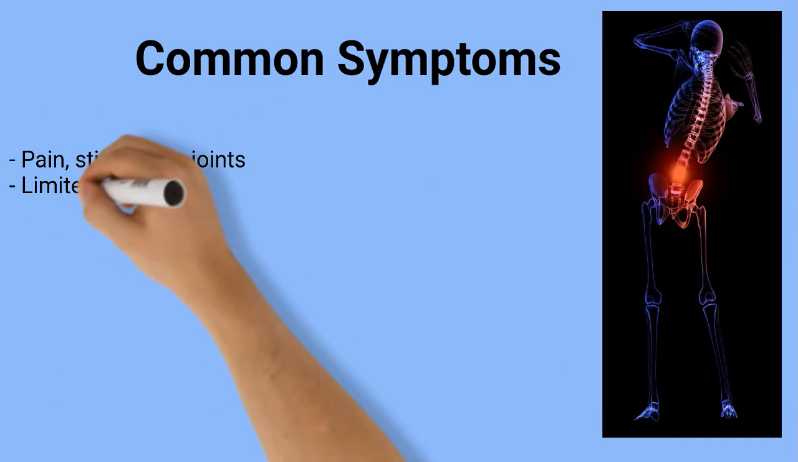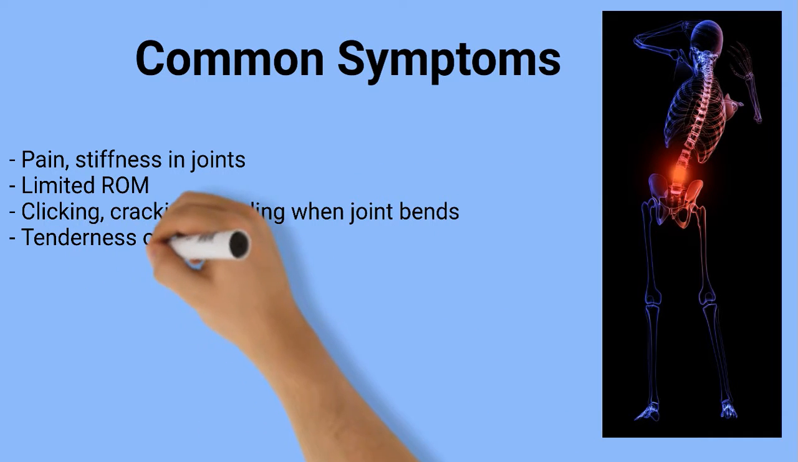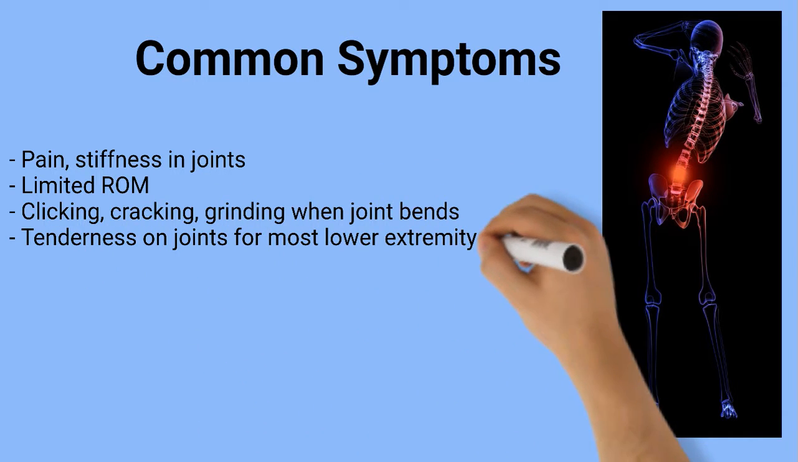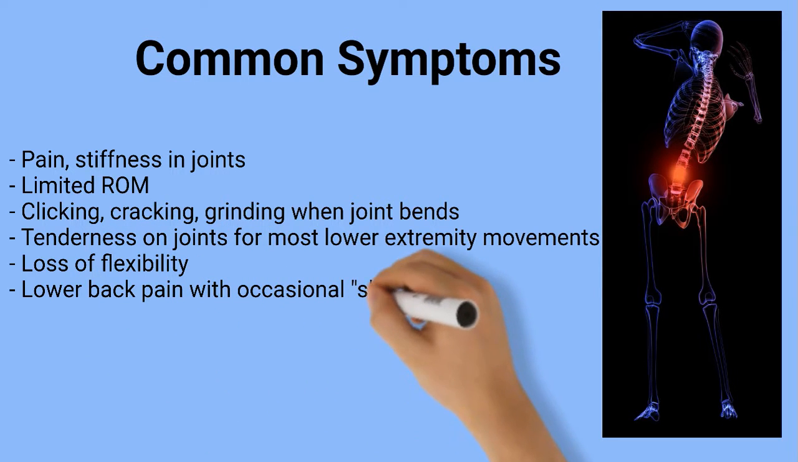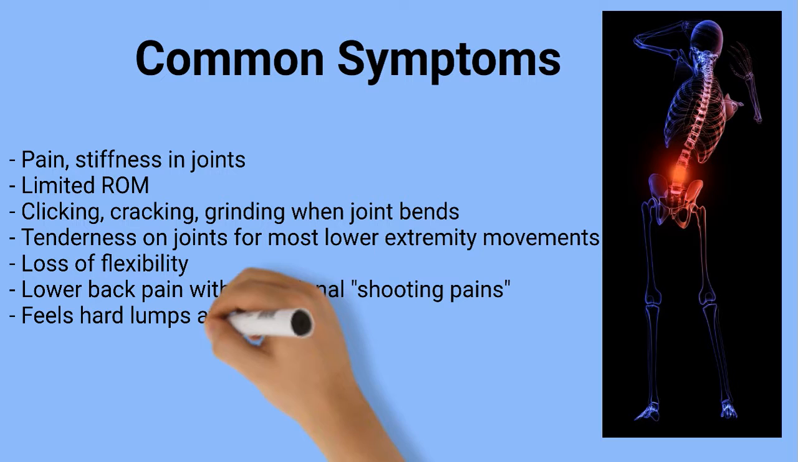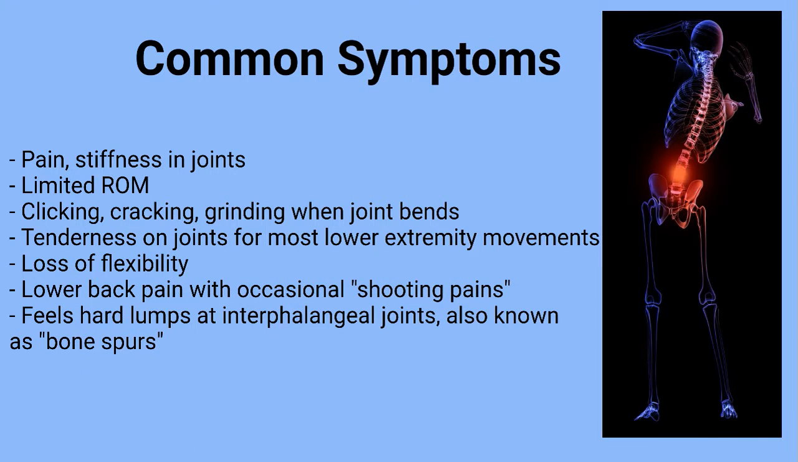Common symptoms include pain and stiffness in joints, limited range of motion, and clicking, cracking, and grinding when the joint bends. They feel tenderness on joints from various types of movement. OA patients also have a loss in flexibility and lower back pains with occasional shooting pains from the lower back to the thigh. They experience deep, aching pain on the anterior tibia, extending to the ankles and toes. They also feel hard lumps, which are also known as bone spurs, at the interphalangeal joints.